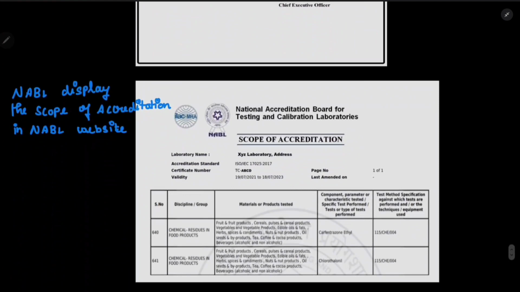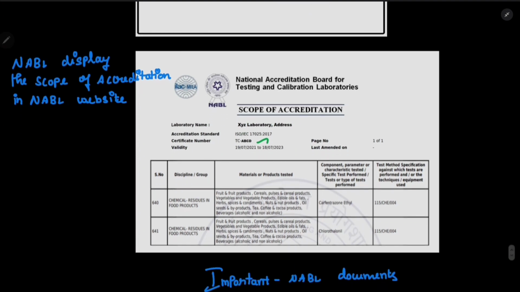They will mention the laboratory, the certification number and its date, and the scope of the laboratory, meaning what kind of processes it can do. It can do chemical residues, food products, and it can check fruit and vegetable products. And what parameters they will test and what test methods they will use, all these things will be mentioned in the accreditation. So this is the NABL display of scope of accreditation on their website.